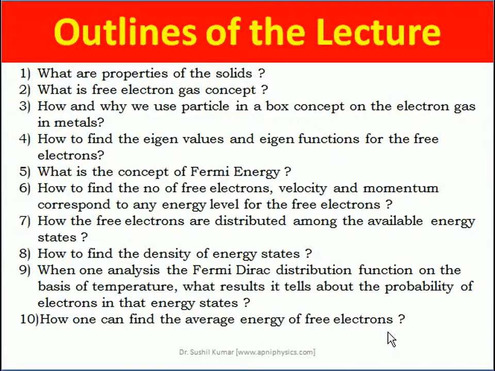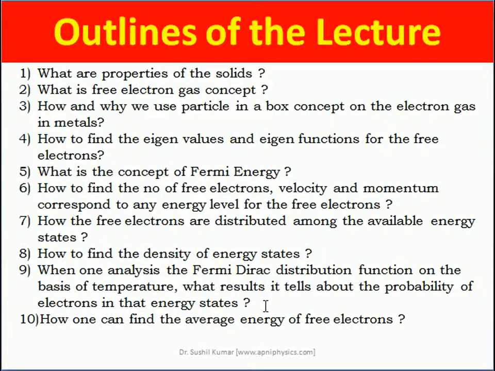At the 8th point, I have discussed the density of energy states. So if one has already found that these are the total numbers, then these numbers of electrons are actually distributed into different energy levels. So how many energy levels are those? That is basically the density of energy states. When one analyzes the Fermi-Dirac distribution function on the basis of temperature, what results does it tell about the probability of electrons in those energy states?